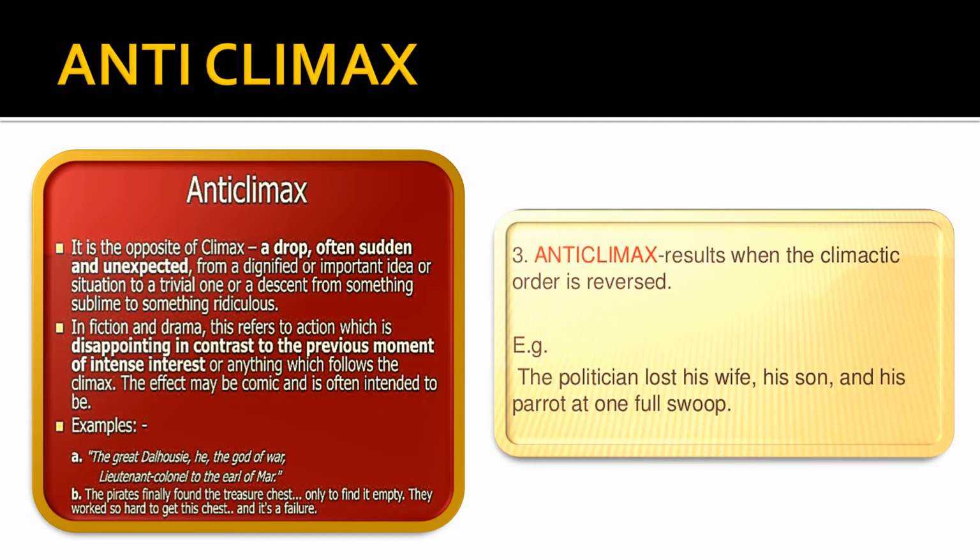You will go nicely and you think it's going from lower to higher, and suddenly there'll be something which is the opposite. An important idea will become one really trivial or unimportant thing, or something ridiculous. And this is used for real effect. Then the pirates finally found the treasure chest. So now we are waiting for more. They finally found the treasure chest. That is the climax. And then we come to the anticlimax, only to find it empty. So that is what an anticlimax is.